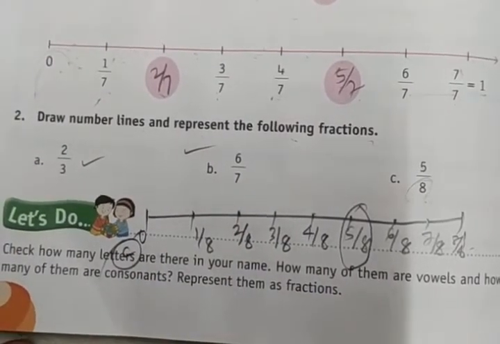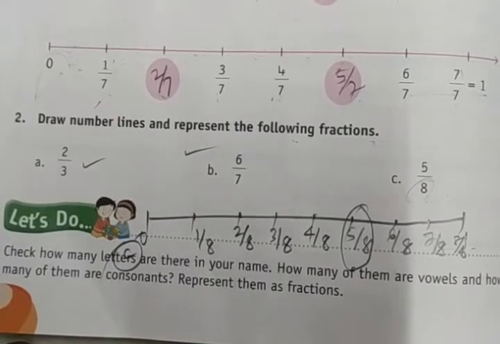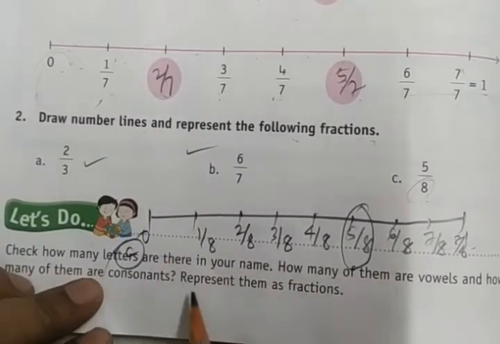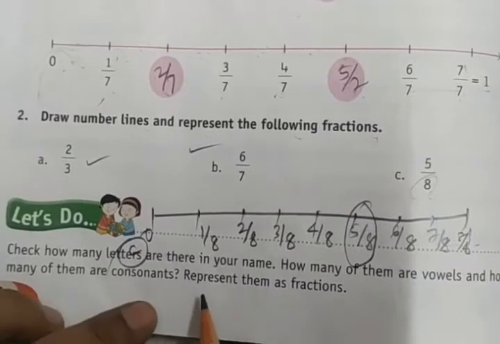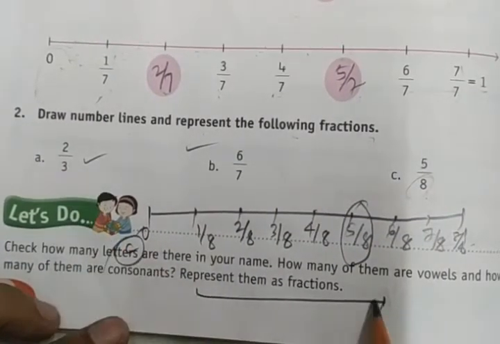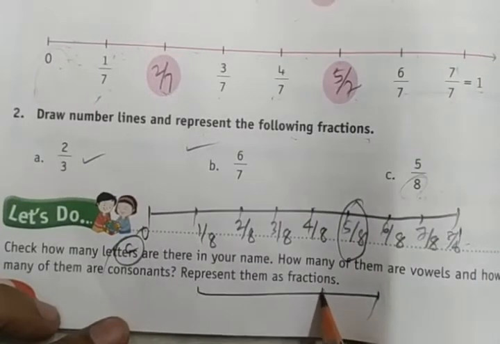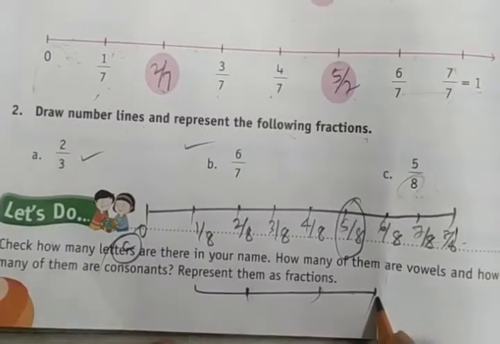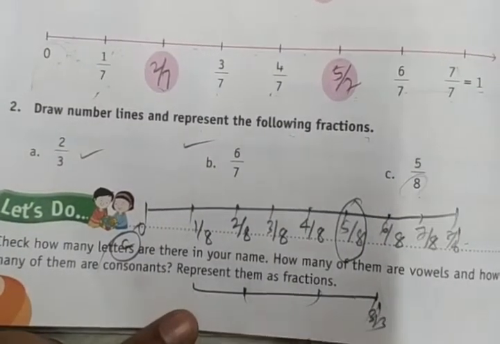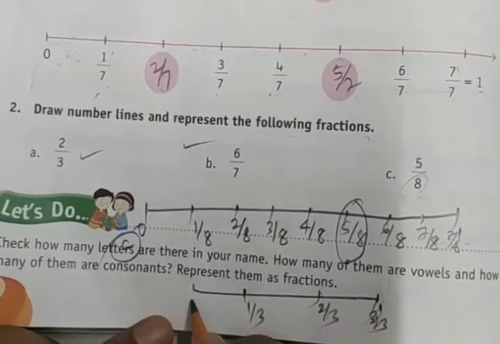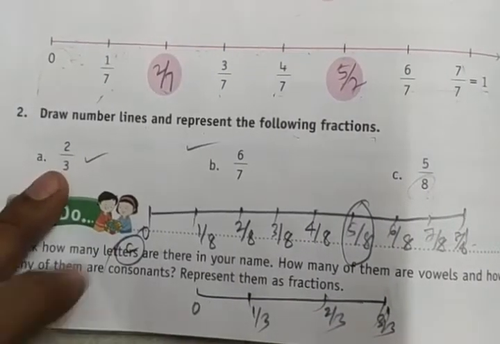In your notebook you have to draw the line. Then you have to show the fraction 2 by 3. It is simple. So this is the line, and here we have to take the whole line and make 3 parts. This is 1 and 2. 1, 2, 3 parts. This is 1, meaning 3 by 3, and this is 2 by 3, and this is 1 by 3, and this is 0. Okay, we need to show the 2 by 3 fraction.